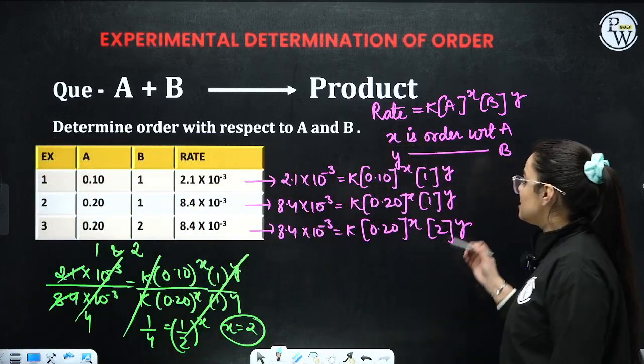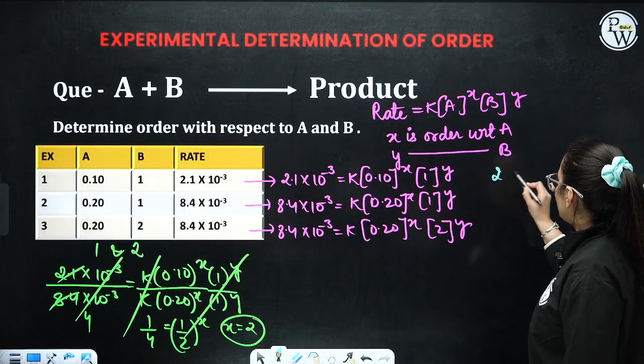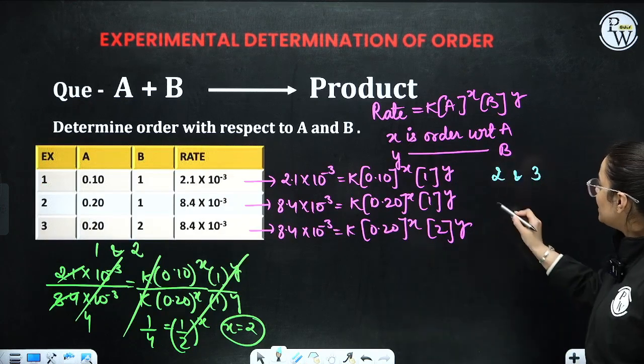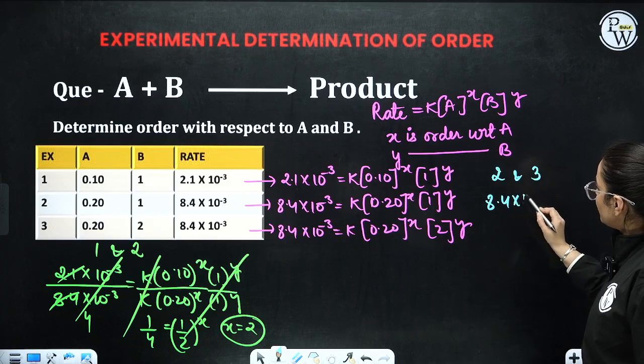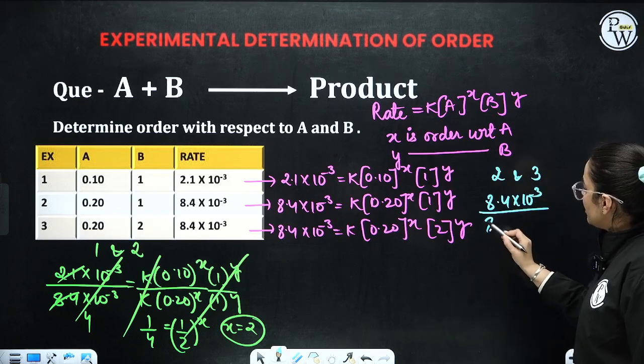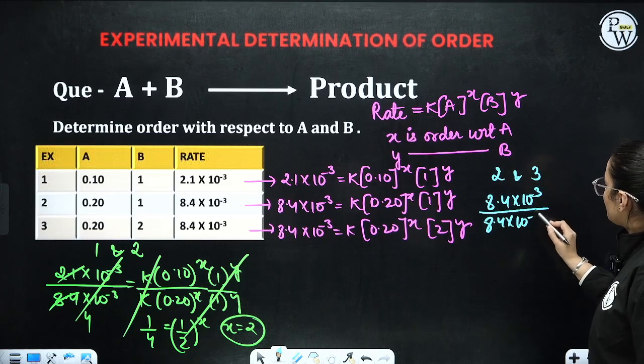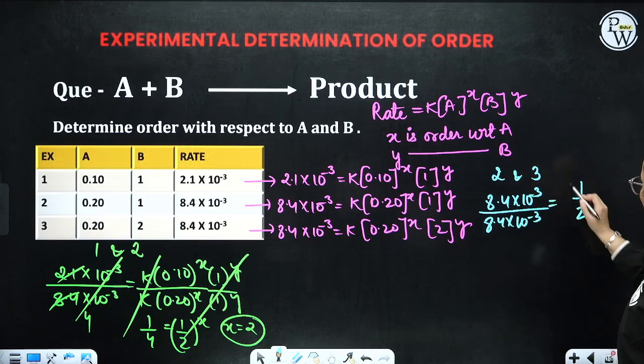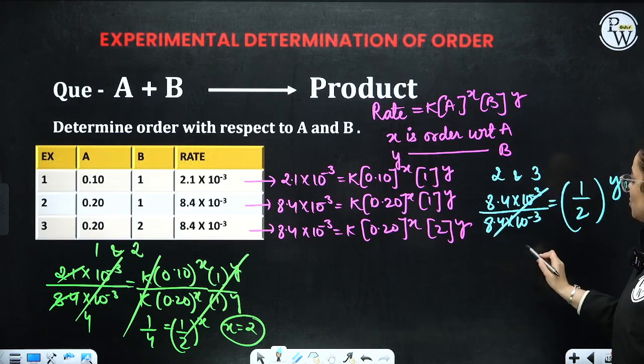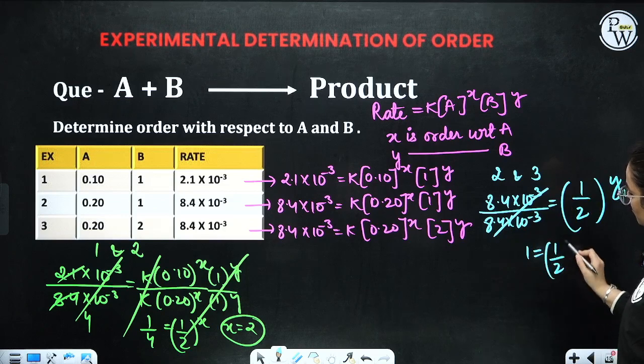Let's now take our second and the third equation. When I take that, it's 8.4 into 10 raised to the power minus 3 divided by 8.4 into 10 raised to the power minus 3 is equivalent to 1 by 2 raised to the power y. So this whole thing is 1. 1 is equivalent to 1 by 2 raised to the power y.